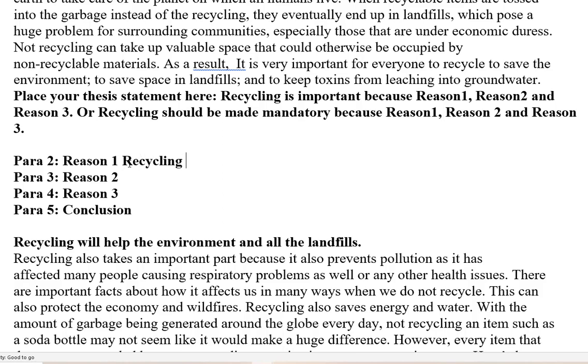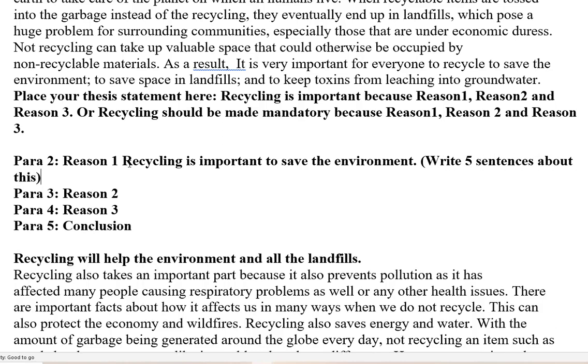Recycling is important to save the environment, and then write 5 sentences about this. Then reason 2, recycling is important to save space in landfills.